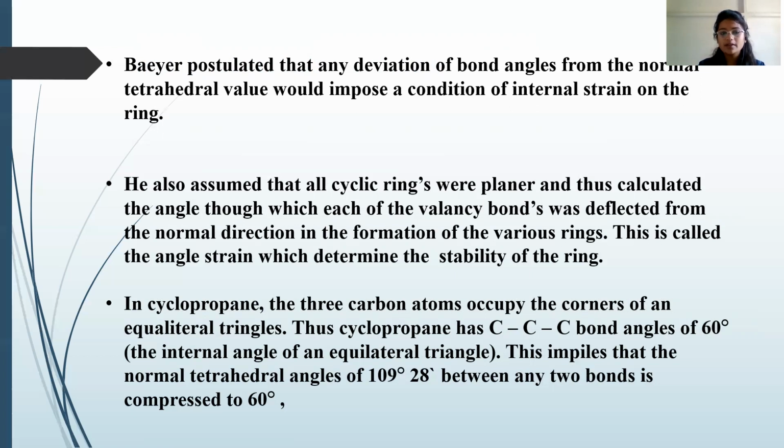In cyclopropane, the three carbon atoms occupy the corners of an equilateral triangle. Thus, cyclopropane has a carbon-carbon-carbon bond angle of 60°.